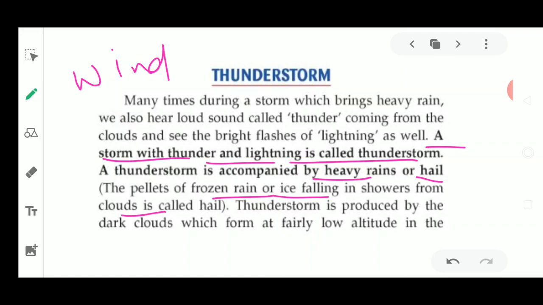This thunderstorm is produced by the dark clouds which form at fairly low altitude, meaning height. Now why is this thunderstorm being generated, and why is it caused? Because of the wind, and why is it accompanied with rainfall? We see that it is accompanied with a loud sound called thunder, and it is also accompanied with showers of rainfall.